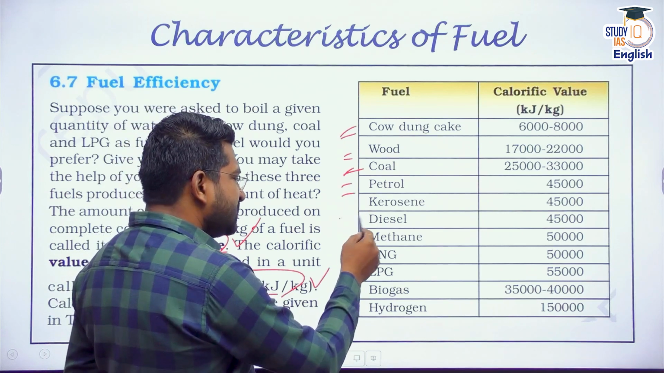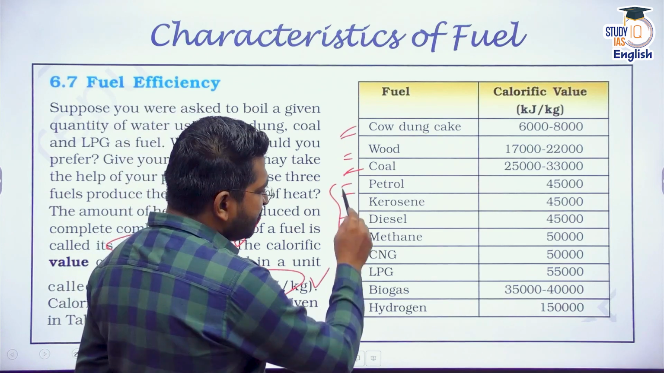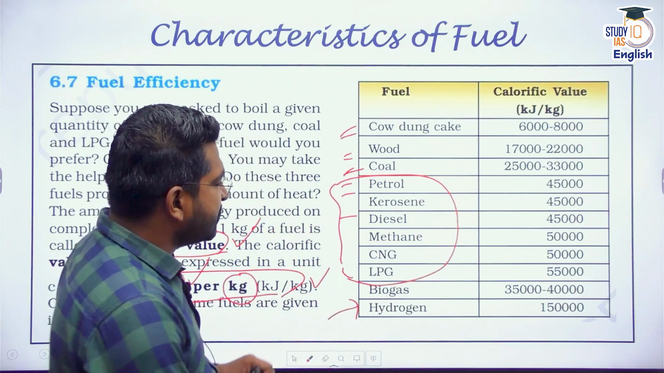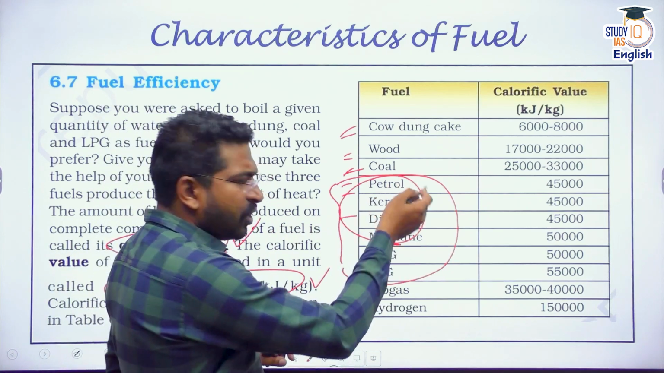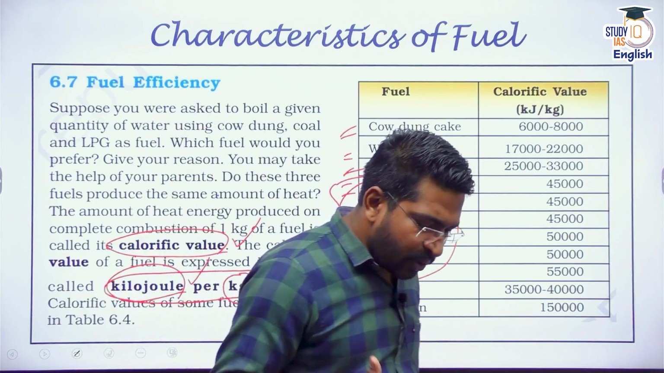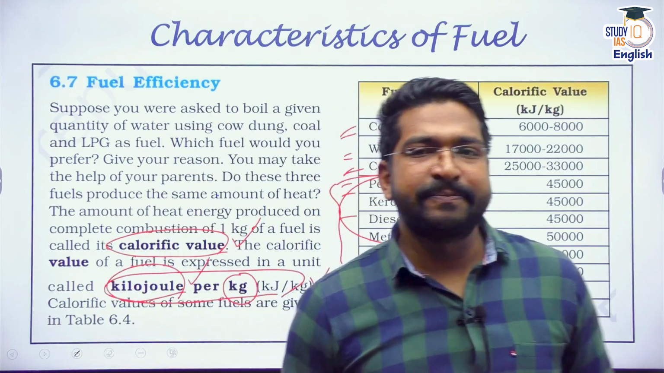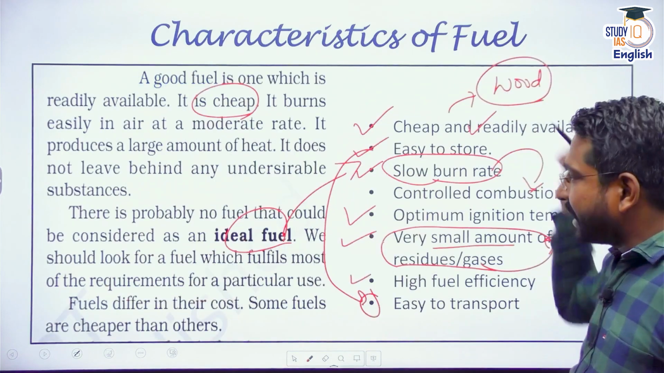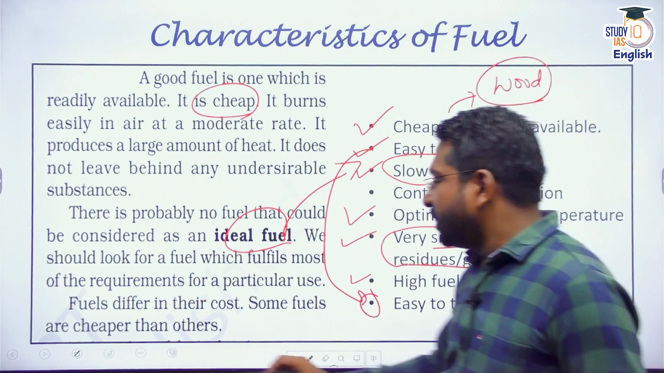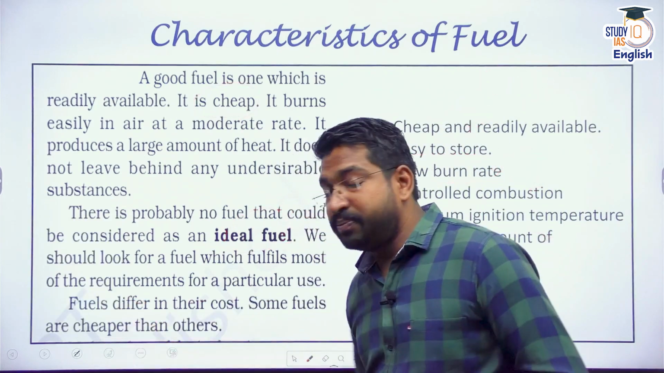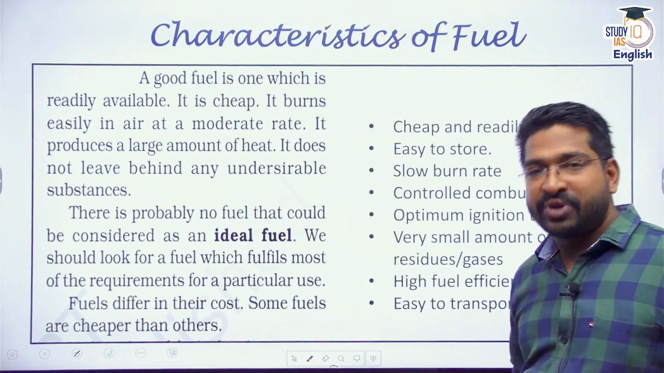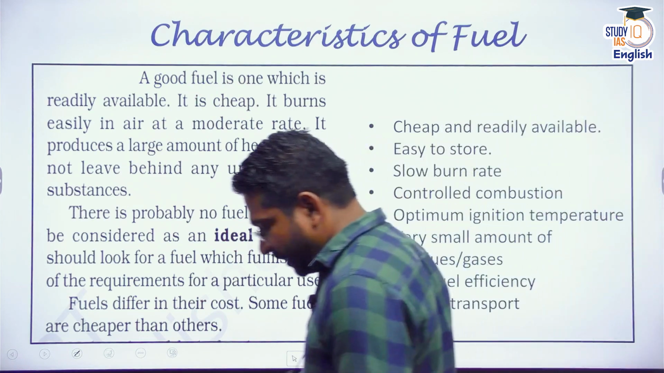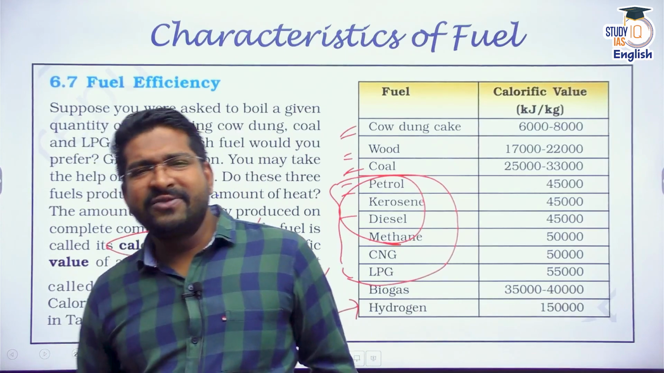Petrol, kerosene, diesel, methane, CNG, these are some of the fuels which leave very little residue. But again, petrol, diesel, kerosene release a lot of greenhouse gases. We know that. So we have to select the fuel which has these characteristics. It should be cheap, easily available, easy to store, easy to transport, have higher fuel efficiency, and it should have optimum ignition temperature. But nonetheless, combustion itself leads to a lot of problems.